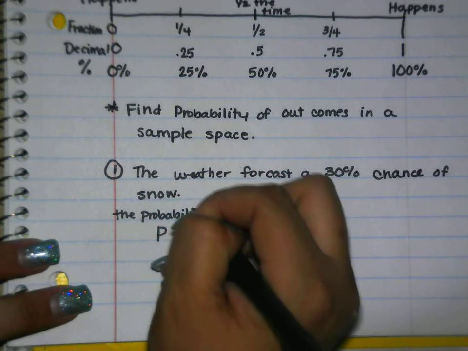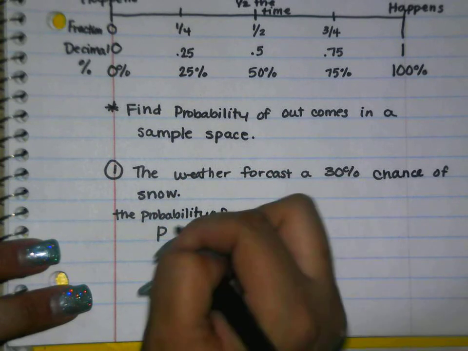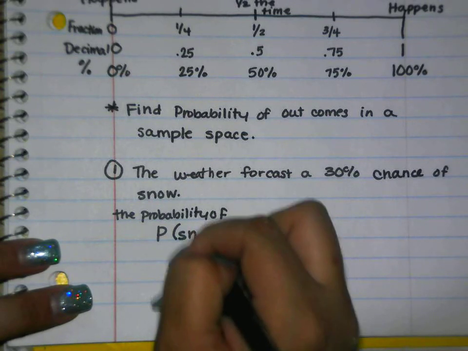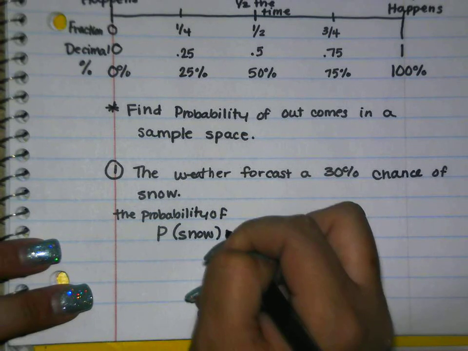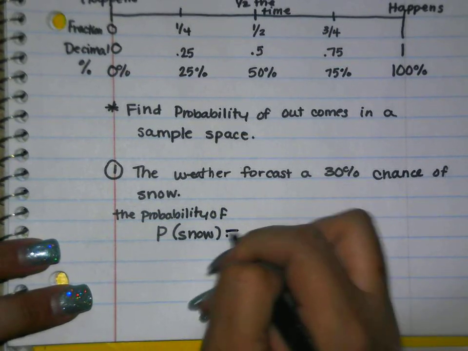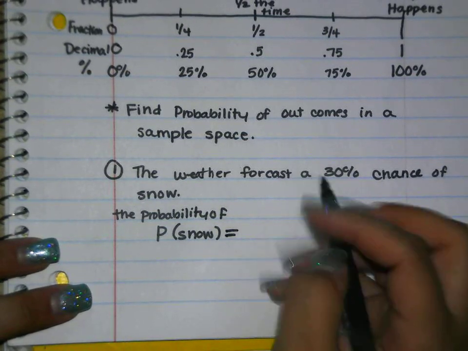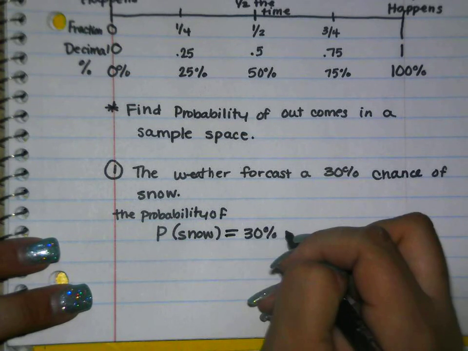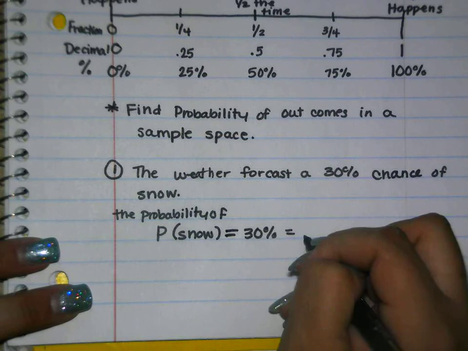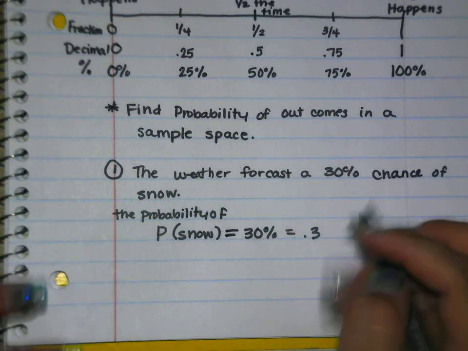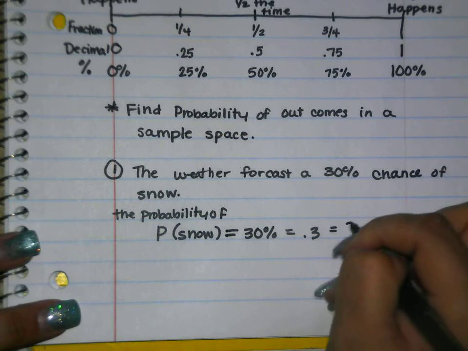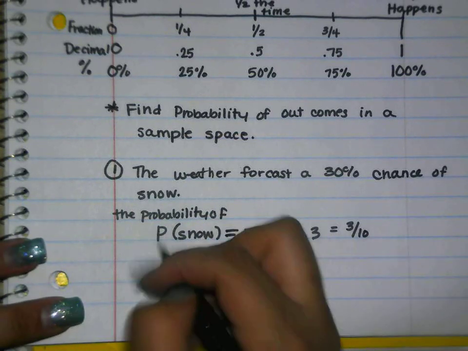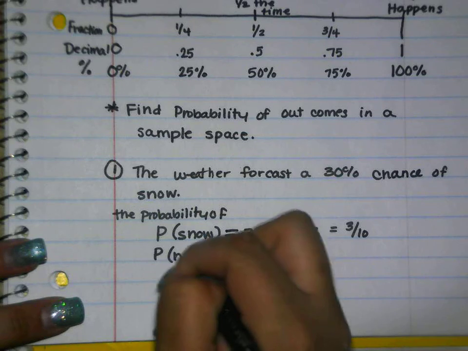Probability of, and the event goes inside the parentheses, of there being snow is, we could just use equals, 30% according to this, right? And how else can we write 30%? We can also write it as a decimal, which would be 0.3, right? And if you wrote it as a fraction, again, that would be 3/10.